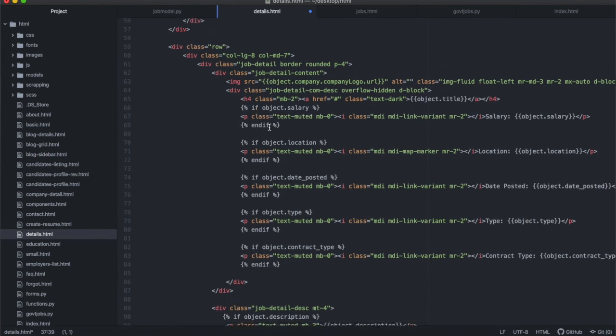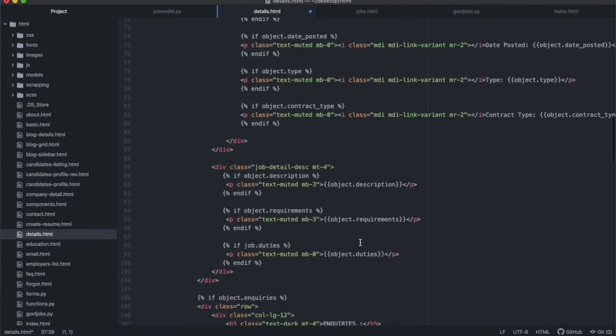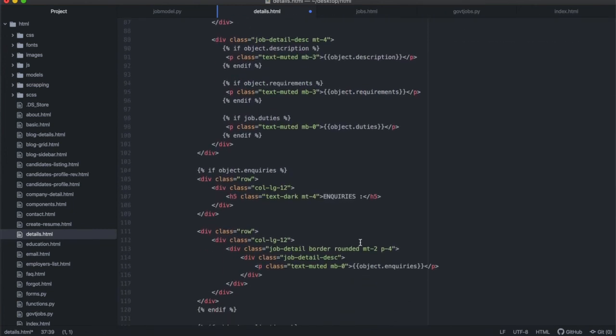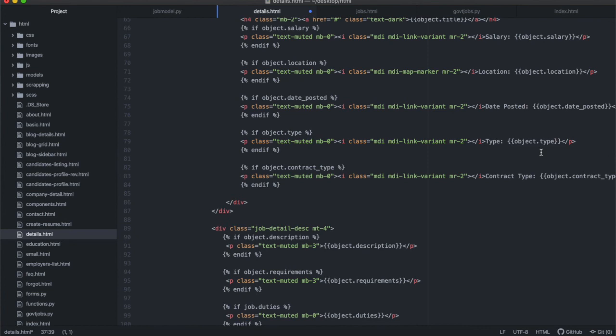If job.salary exists, we're gonna show it. So this is similar to the detail page. If something exists, we're gonna show it. And the design of it, I just actually worked off the templates that I have, and we downloaded these templates from, if you worked with me from the beginning, the earlier lectures. You can use any template you want. I'm not teaching HTML in this course. I just want you to understand how to then display the data in the front.